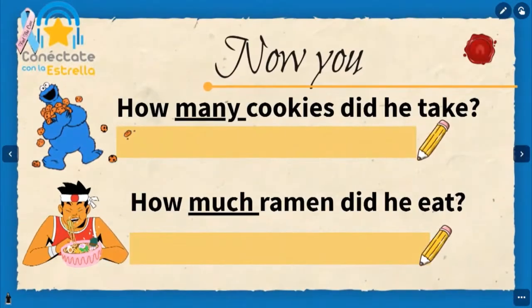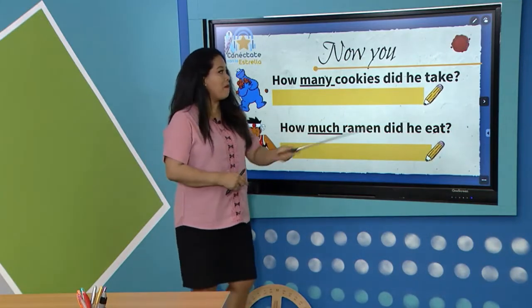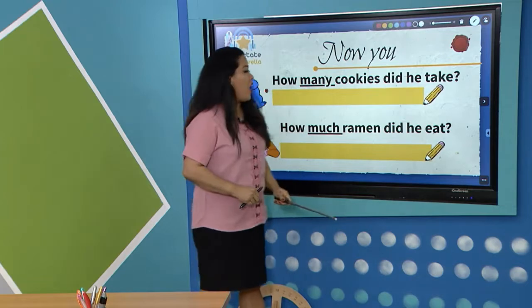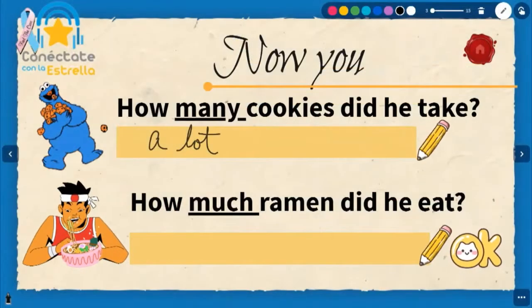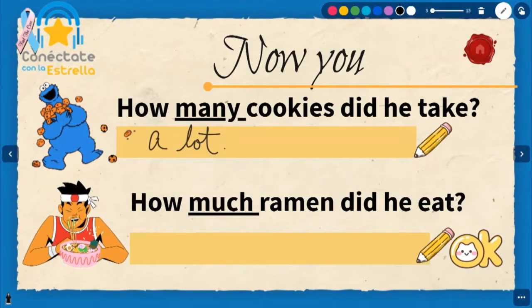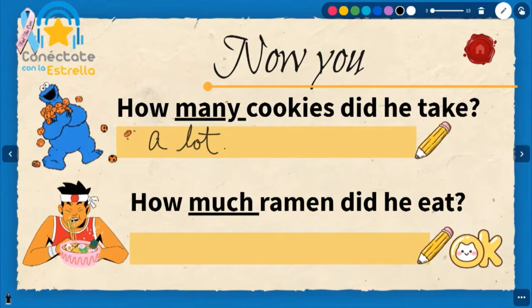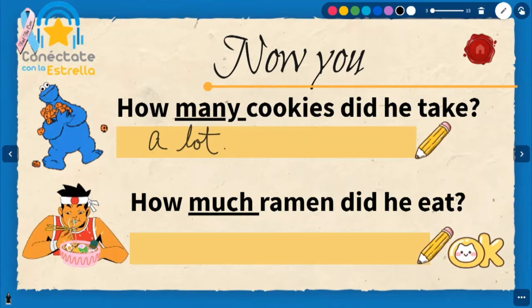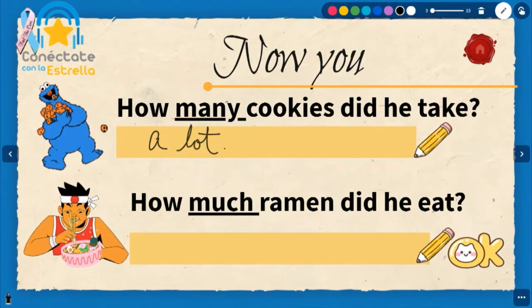We have a question. How many cookies did he eat? Which is the answer? It must be a lot or many, right? Many or a few. The second question, how much ramen did he eat? The answer can vary, you know. We can say much. You can say a lot. You can say a little.